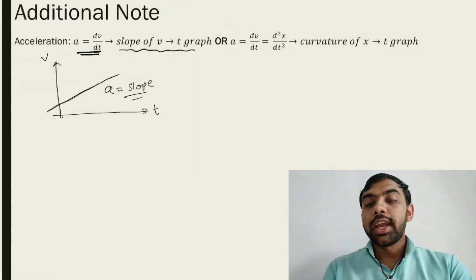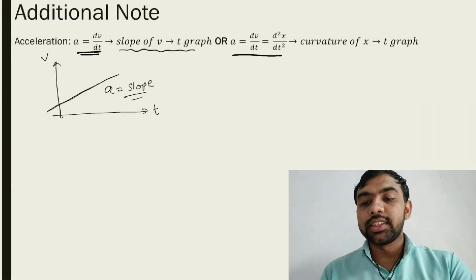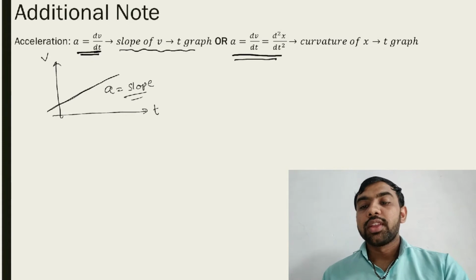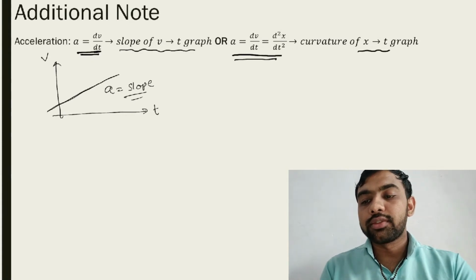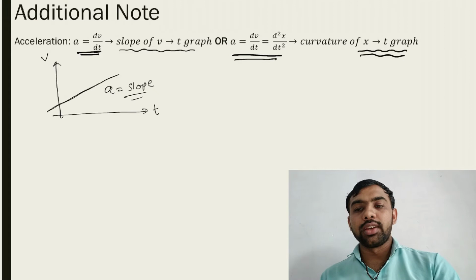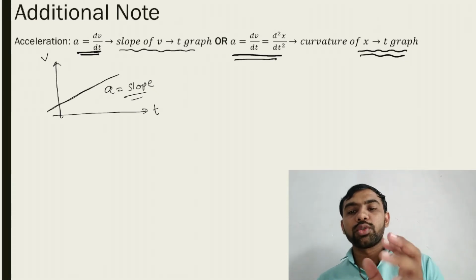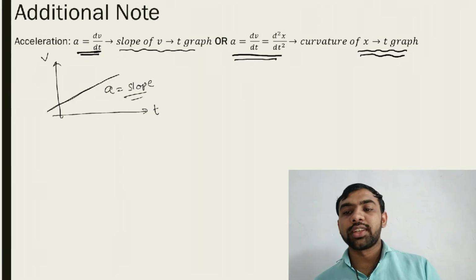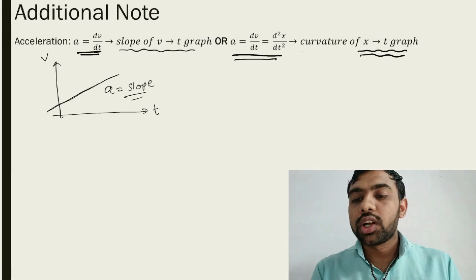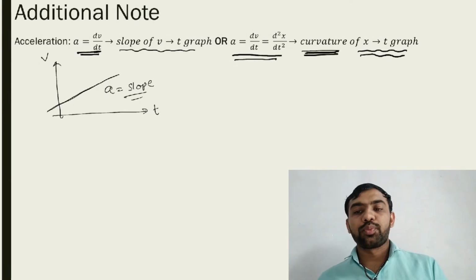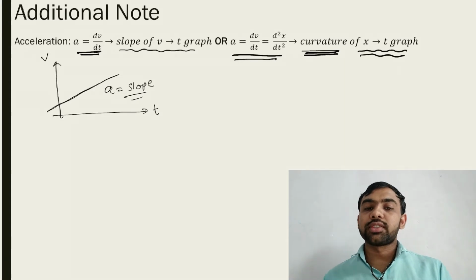Let's see. That is also written as d square x by dt square, which is called the curvature of the x-t graph. We will discuss it in detail later on. When we discuss the graphs, we will discuss this also, d square x by dt square, that's acceleration. That's actually the curvature of the graph. Remember this word, but we discuss it in detail later on, okay. So that is the first thing.